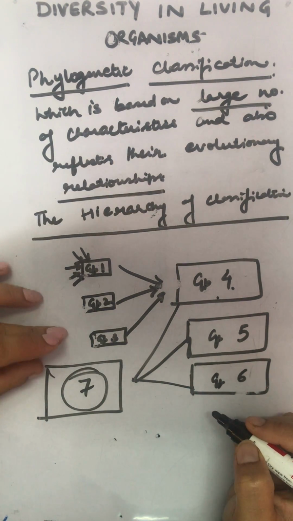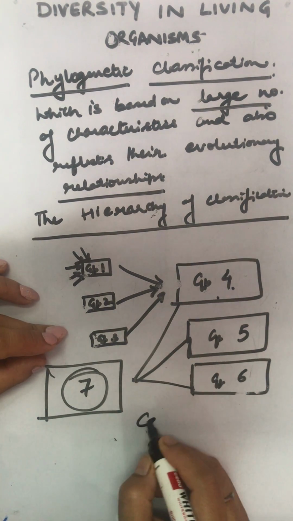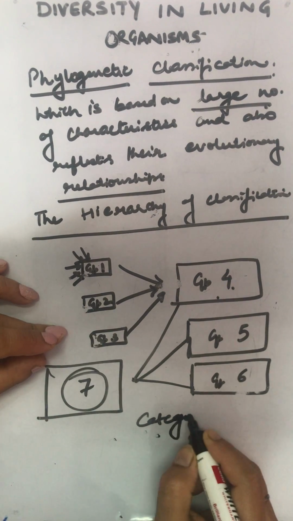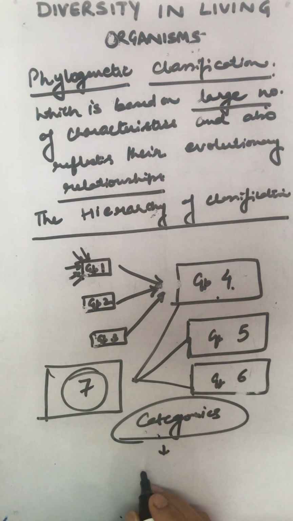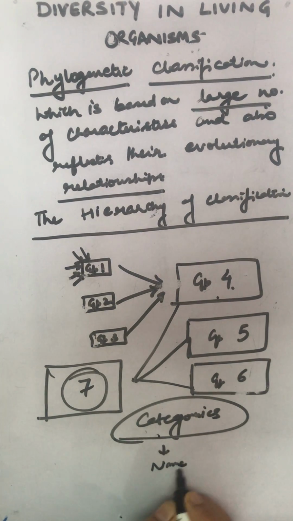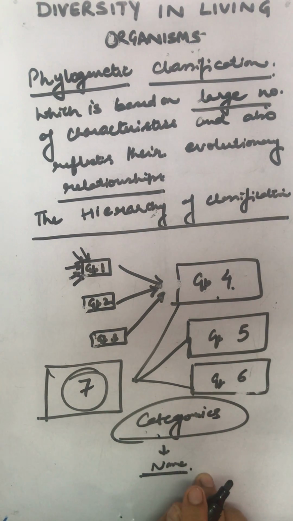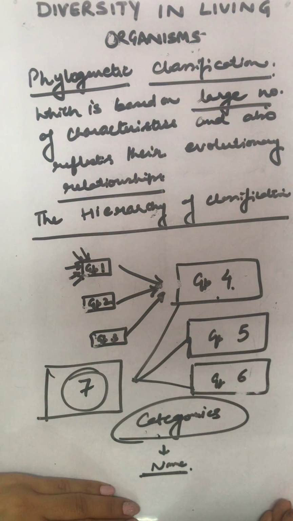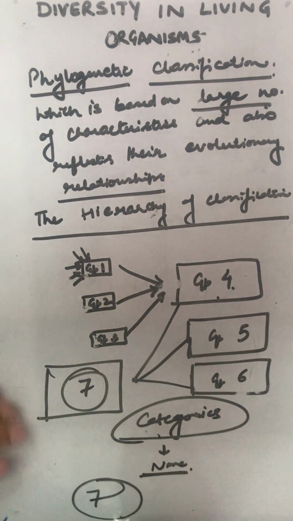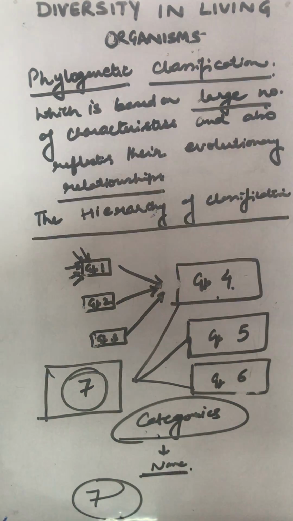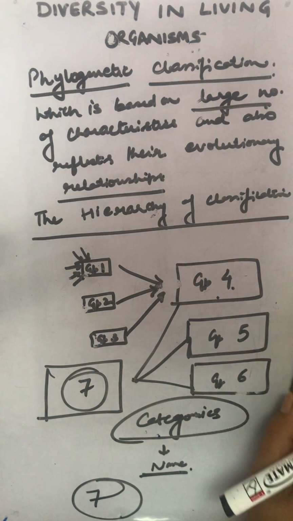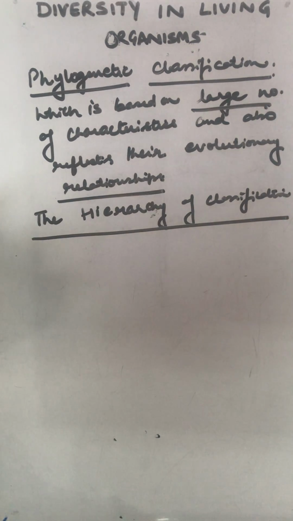But all these are categories. What do we call them? Categories. And these categories have a specific name or a rank. So we are going to study these 7 categories in this hierarchy of classification. Okay, let's begin.